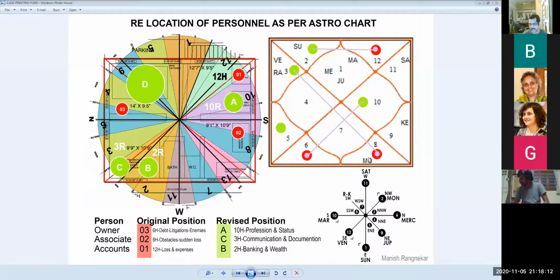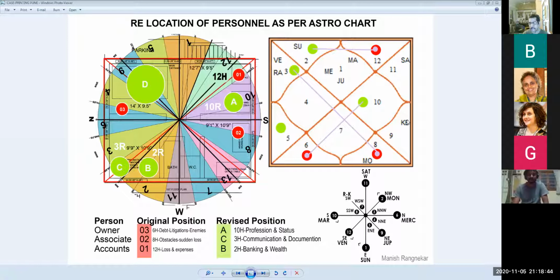First thing, this person came. He was age-wise roughly around 55, 60, that range. Okay. He said, I am from the printing industry. First blink, what happened for me? Printing, communication, any sort of documentation is house number 3. Okay. So house number 3 started blinking. Then he said that he is one of the top in that line. So the 10th house started blinking, because it is occupation and status in society.